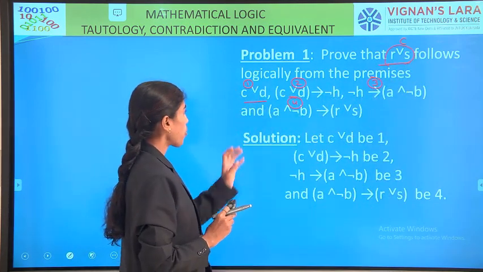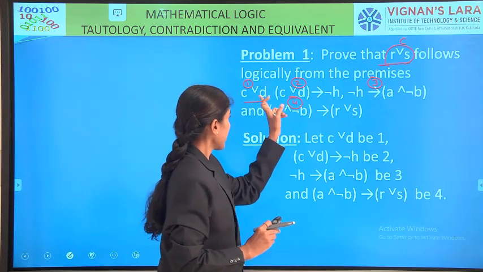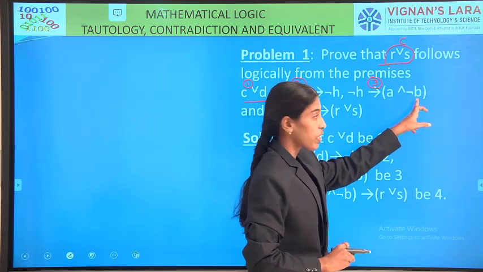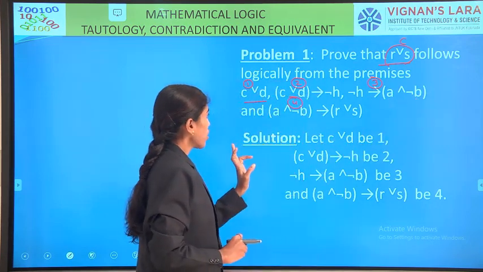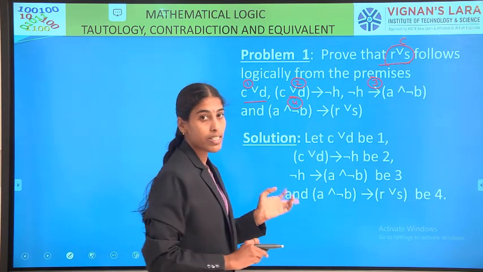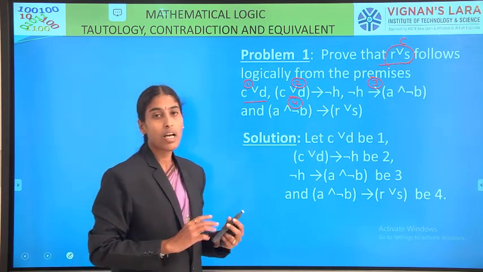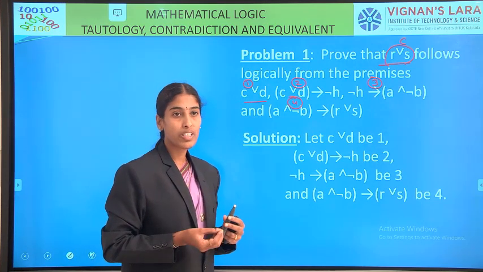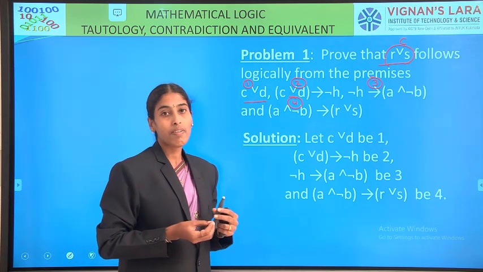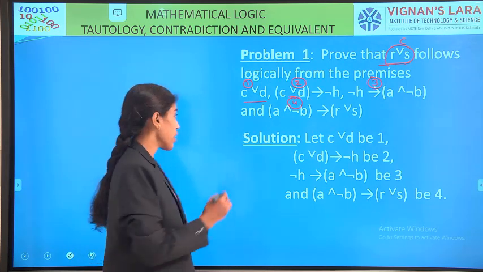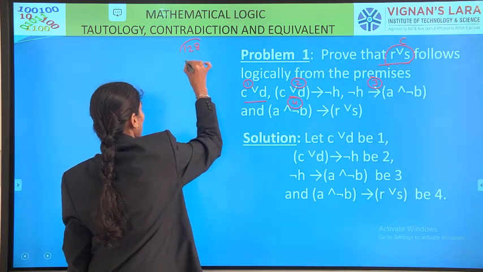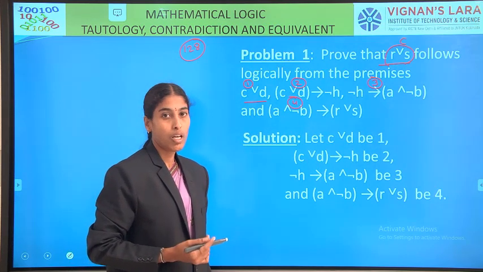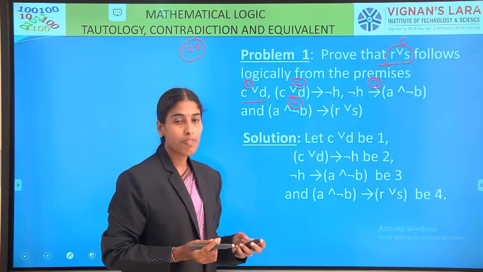If you observe this problem clearly, there are seven variables in total, counting each variable in the premises and R, S. If we go to the truth table procedure, we get 2 to the power 7 combinations, that means 128 possible combinations. Using 128 possible combinations, it is difficult to construct a truth table. So we need to use rules of inference and logically equivalent formulas.